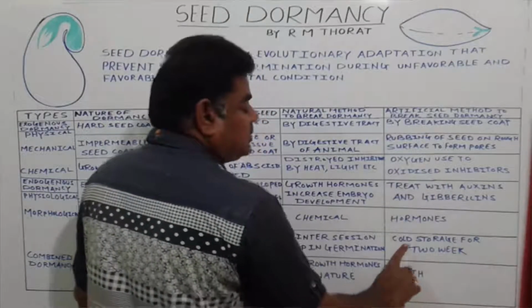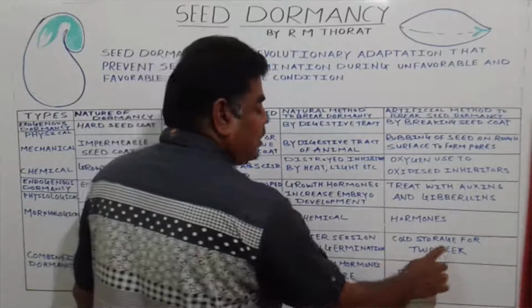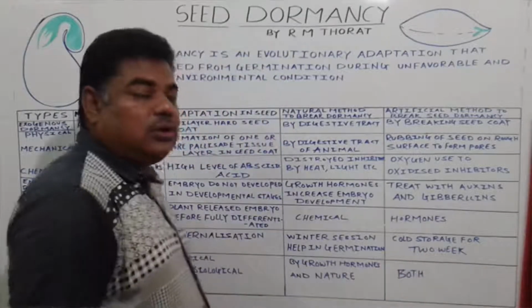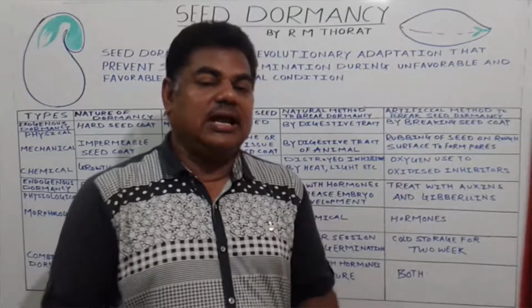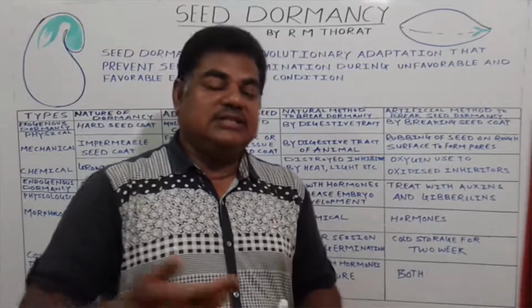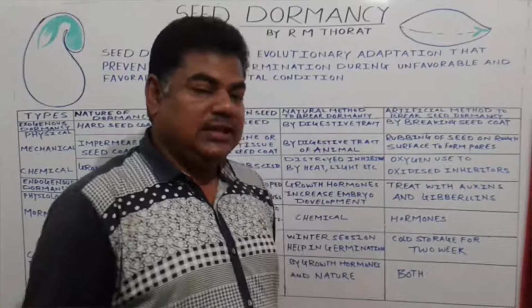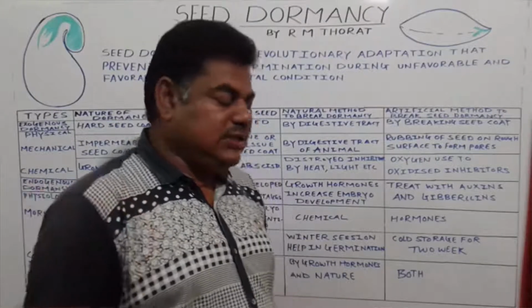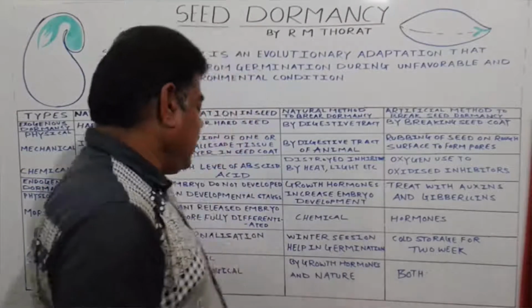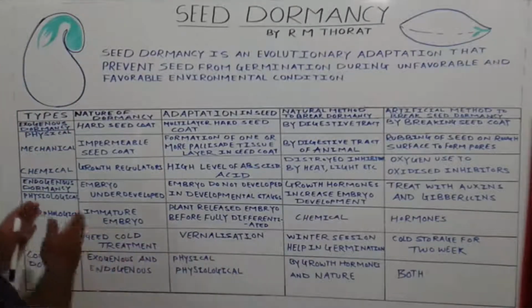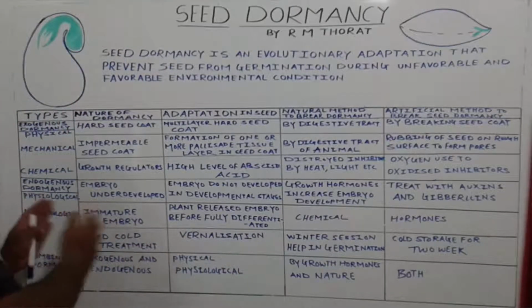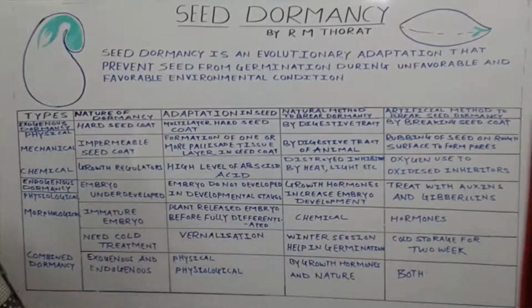Artificially we put such seeds in cold storage for about 2 weeks, and then we use those seeds in the agricultural field, and those seeds germinate successfully like this. About 80% of seeds germinate successfully like this. Now there are examples of this seed dormancy.